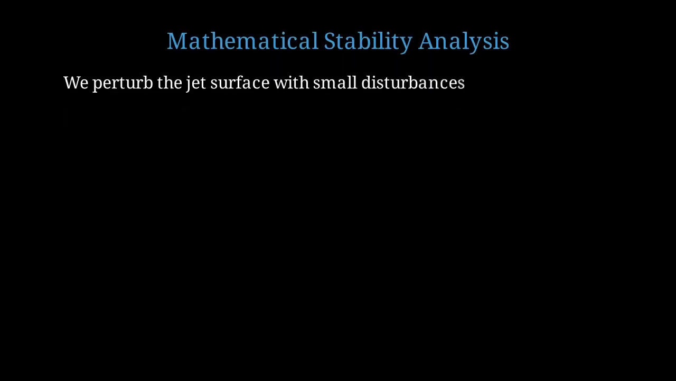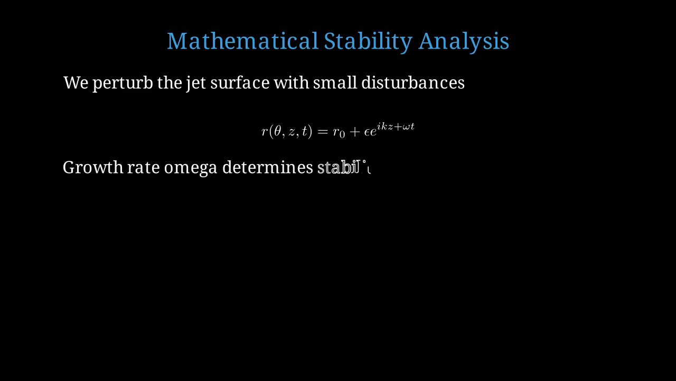Let's look at the mathematical framework for stability analysis. The analysis begins by perturbing the cylindrical jet surface with small sinusoidal disturbances. The perturbed radius is r(θ, z, t) equals r naught plus epsilon times e to the i(kz + ωt). The growth rate omega determines whether perturbations grow or decay.